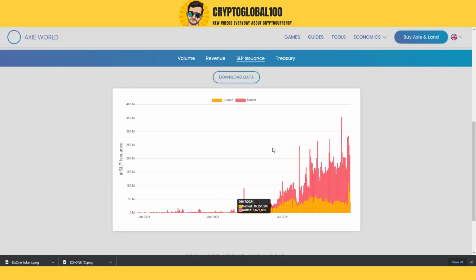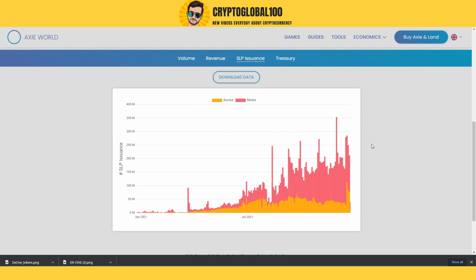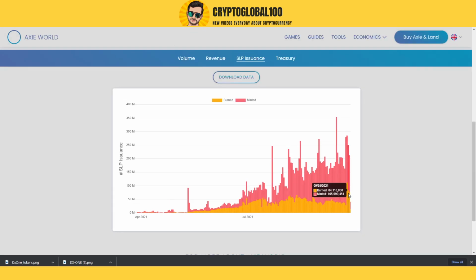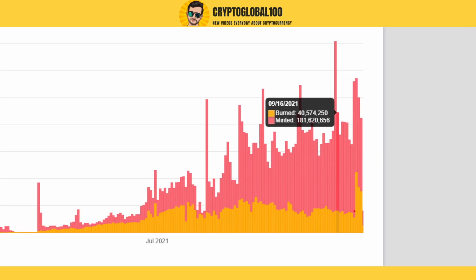So recently, let me show you here, if we take a look at this one, the amount of tokens burned increased suddenly. You can see the amount of tokens burning versus the amount of tokens minting. We saw a huge burn happen back on the 24th of September, and you can see the burning amount has increased compared to the past. The orange bars are the burning and the red ones are the minted.